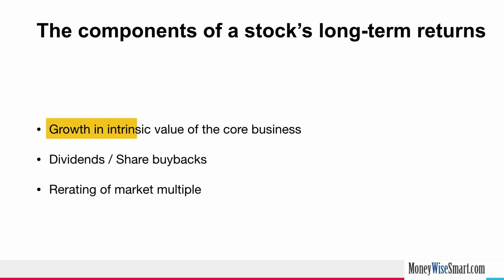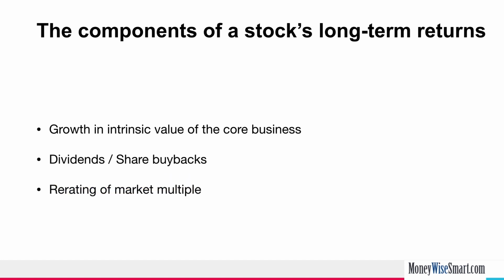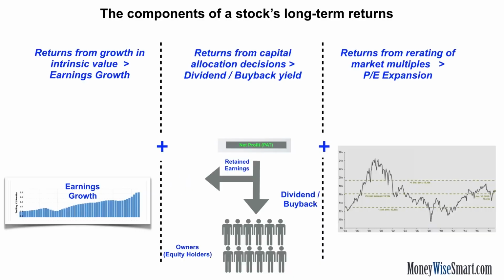Number one, the growth in intrinsic value of the core business. Number two, the capital returns in form of dividends or share buybacks. And number three, the re-rating of the market multiple. So we will go over each of these three in detail. Now, the returns from the growth in intrinsic value of a business come from the earnings growth that the business enjoys over a long period of time. The returns from the capital allocation decisions come from the dividends or the share buybacks which the business makes.